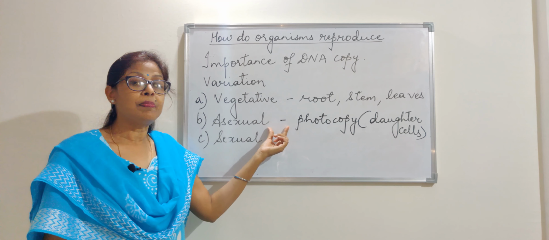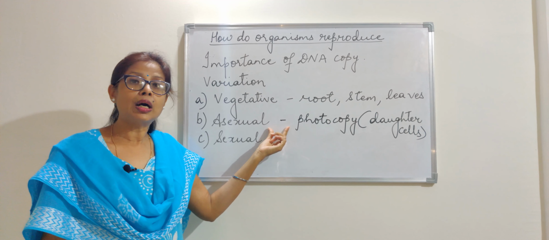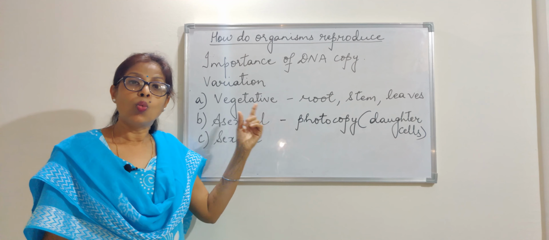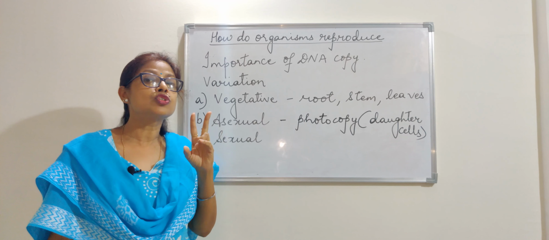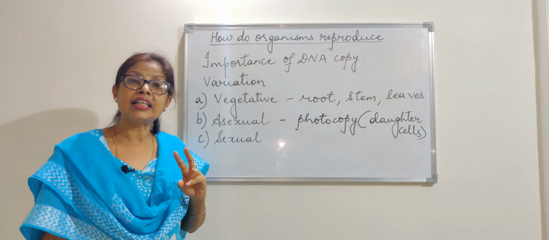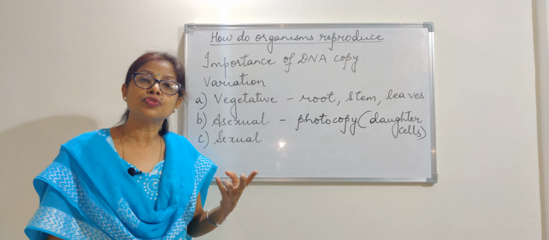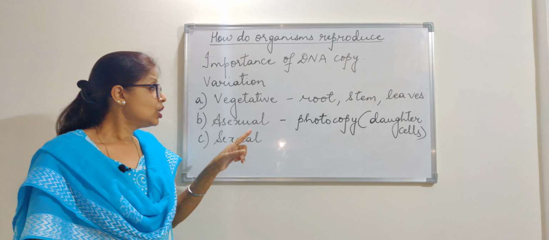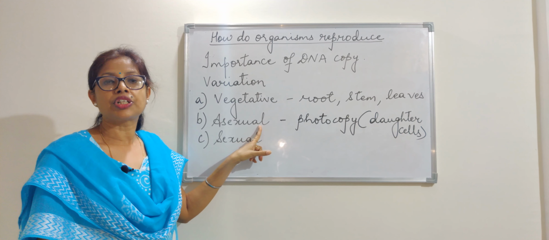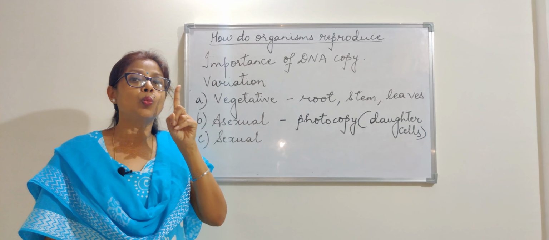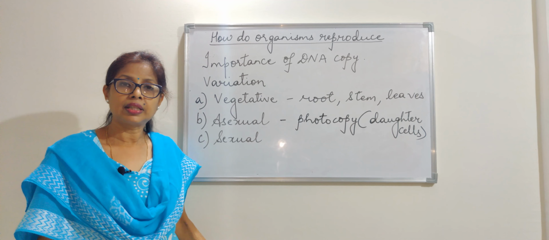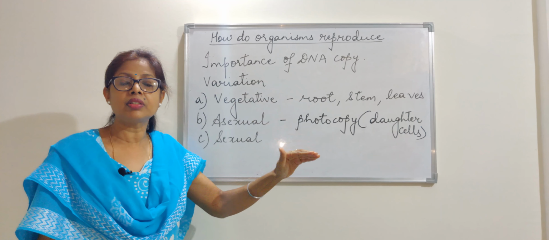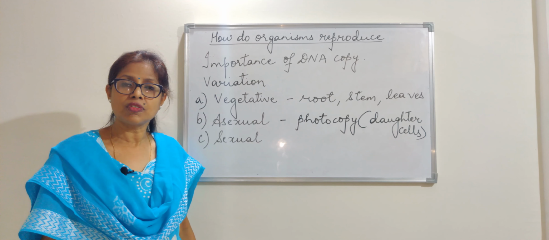This has the best example of amoeba, where one amoeba divides into two daughter cells and again the two divide into 4, then 8, 16 and so on. So in asexual reproduction, it involves only one parent. That means from one parent, the next generation is formed.